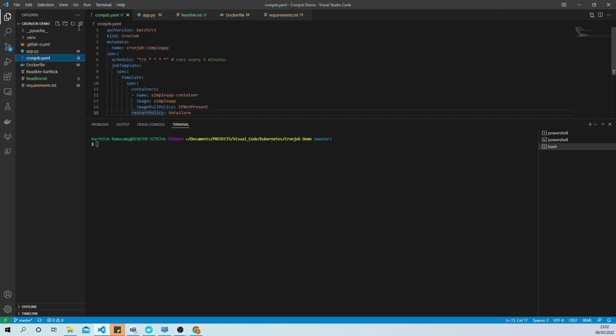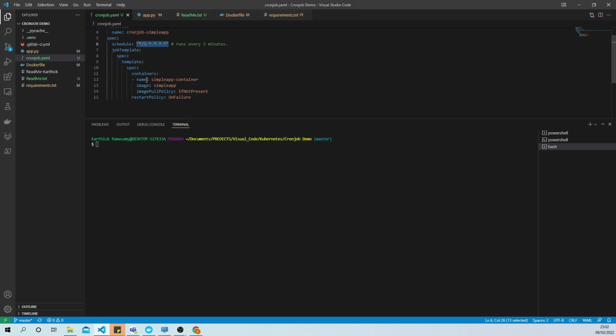For the cron job, I have written the cronjob.yaml file. It uses the API version batch/v1, and the kind is CronJob. This cron job has been scheduled to run every 5 minutes. This is the cron expression for scheduling this job. In the container section, I have mentioned the container name, and I've used the image name, which is the same name as the image we just created a couple of minutes ago.